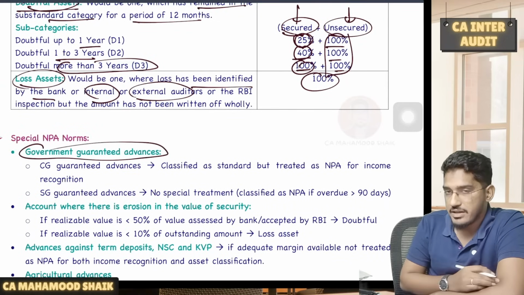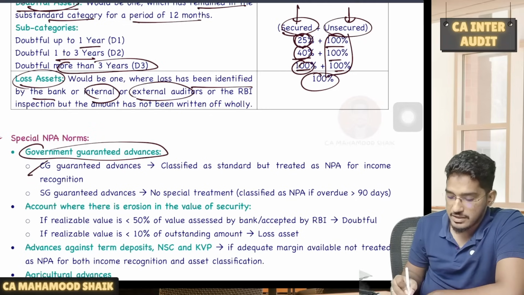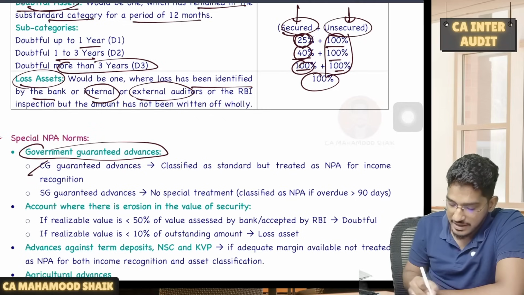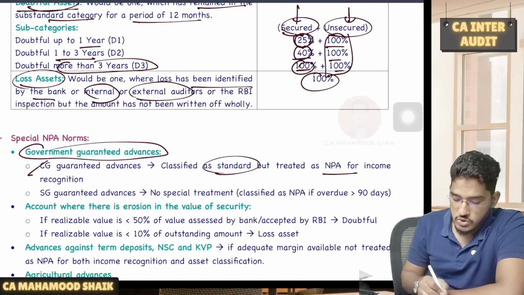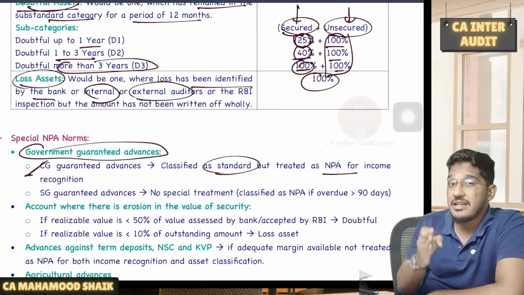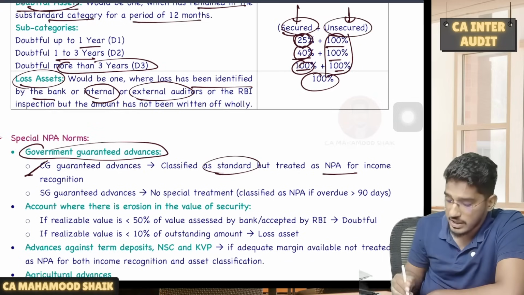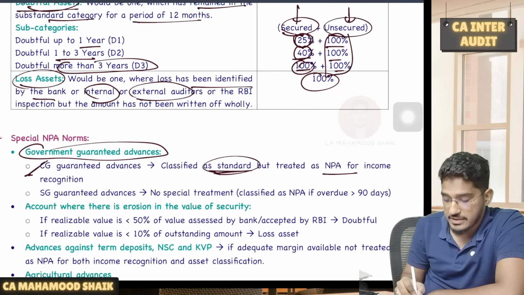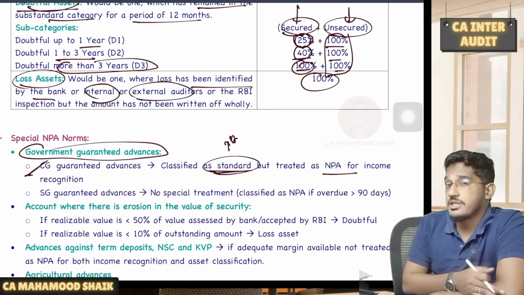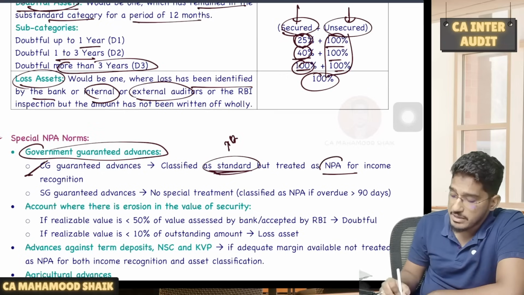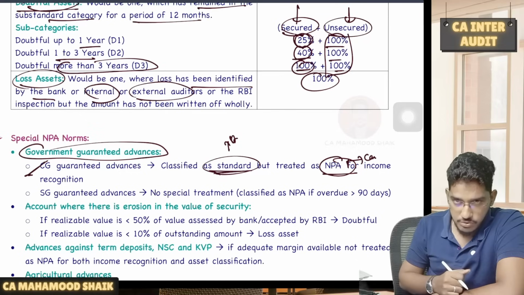Number one is government guaranteed advances. If the advance is guaranteed by the central government, then for asset classification it will remain in the standard category only, but will be treated as NPA for income recognition. So when the guarantee has been given by the central government, unless that guarantee is revoked, it will remain under the standard category. For asset classification, we will keep it in the standard only. We will not treat it as NPA. But for income recognition, we will treat it as NPA. That means for income recognition, we recognize income only on cash basis, not on accrual basis.